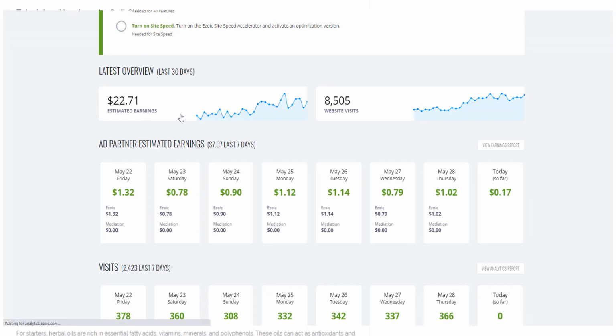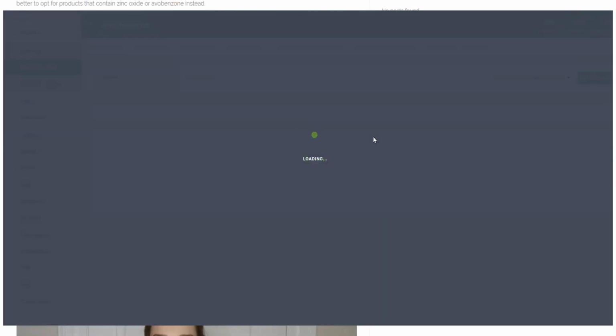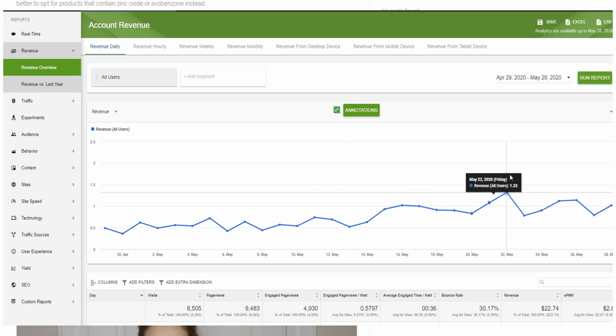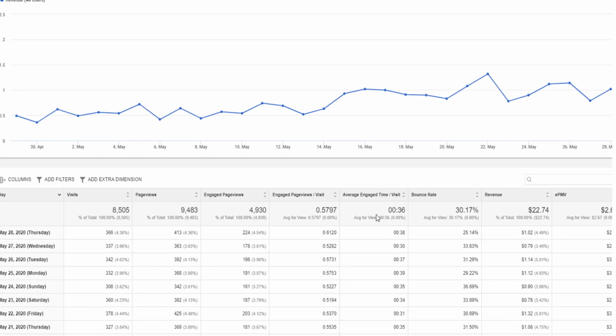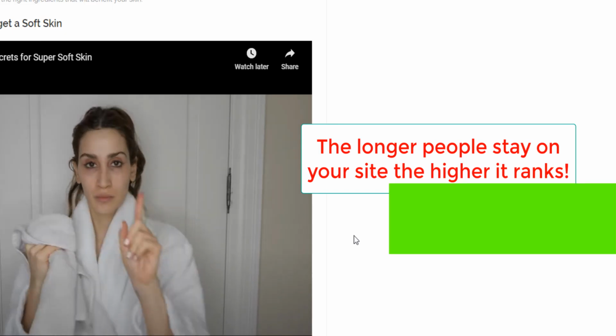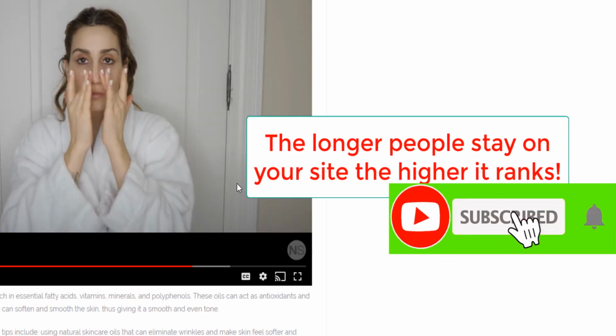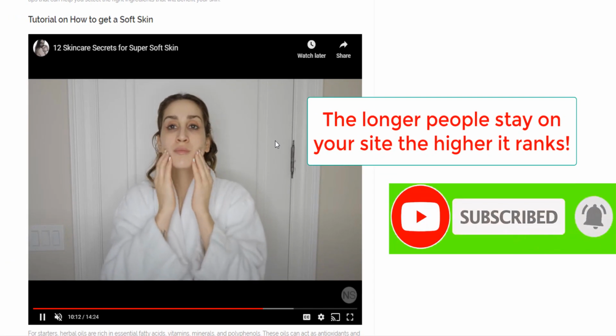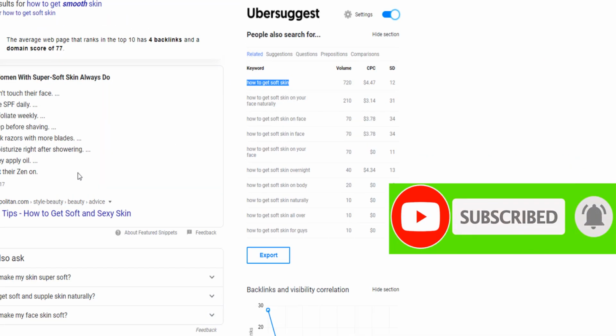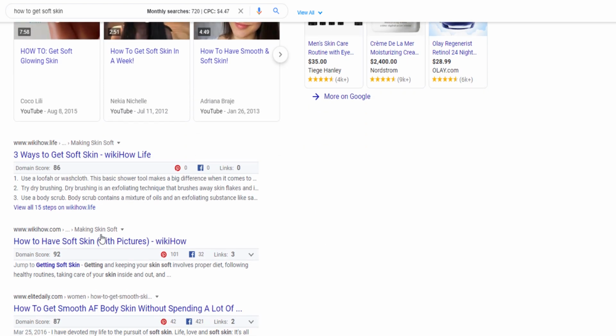And also these posts will rank higher, because the longer people stay and read your blog or watch a video on your website, Google will understand that maybe this post is valuable to people, and it will push it above these first ranks.